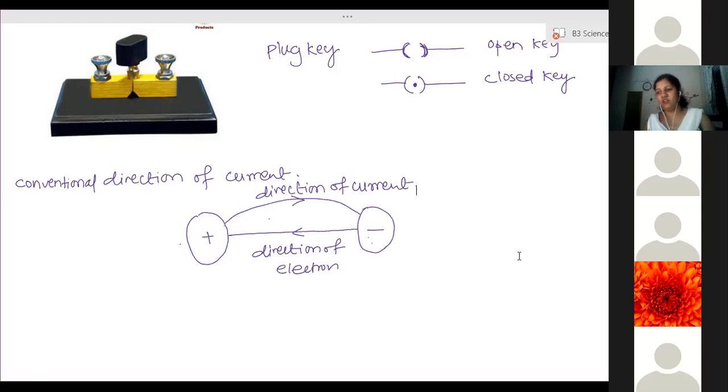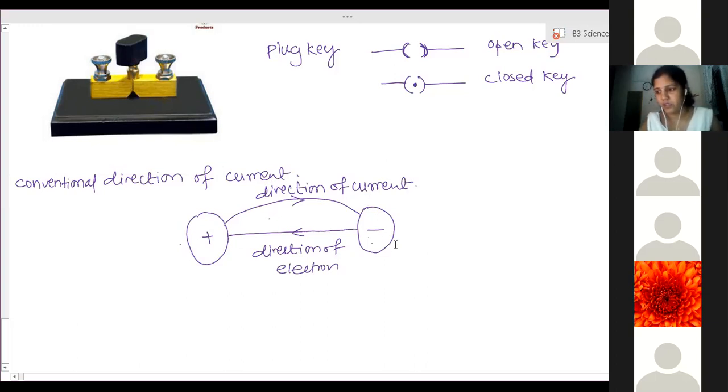So many changes would have to be done by changing the direction of electrons. If we consider that, we have to change many of the laws, because the directions have to be changed. But if we use the laws as they have been given, there is no problem. They are true, they are right, according to the direction of current from positive to negative. So we have not changed the direction of current. We are still considering it from positive to negative.